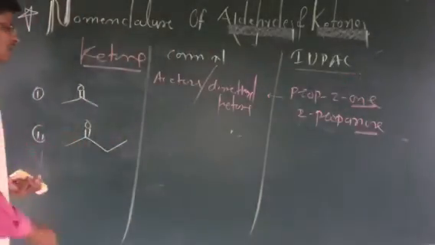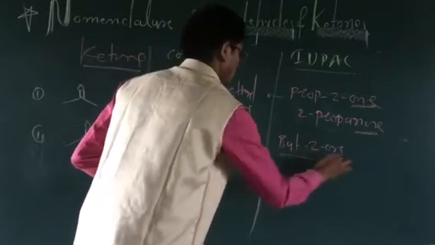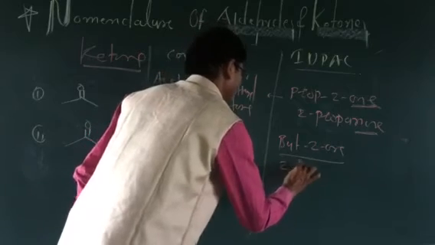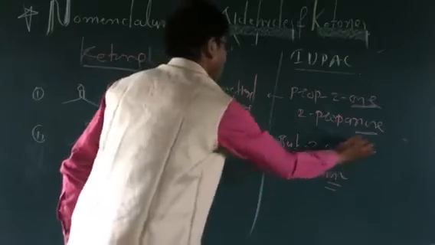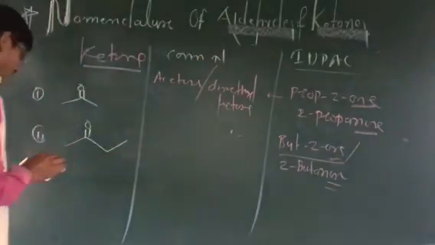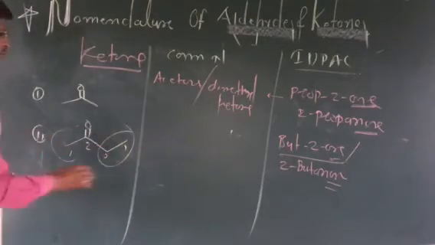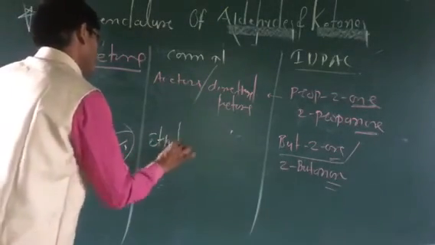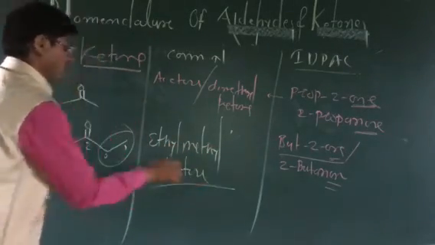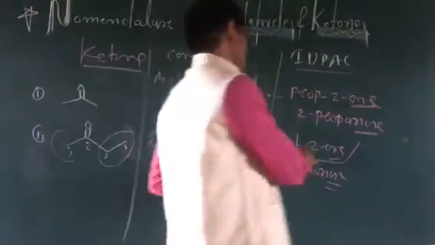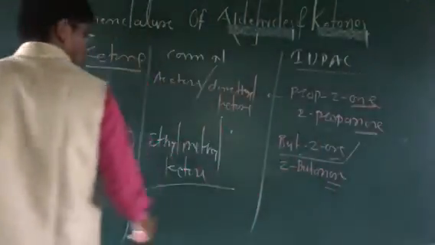Now what will come here? Butanone. Say 2-butanone. The ending 'one' comes at the end. You can say the name of the compound is ethyl methyl ketone. Look here: 1, 2, 3, 4. Here is an ethyl group and here is a methyl group. So ethyl methyl ketone, or the IUPAC name 2-butanone.